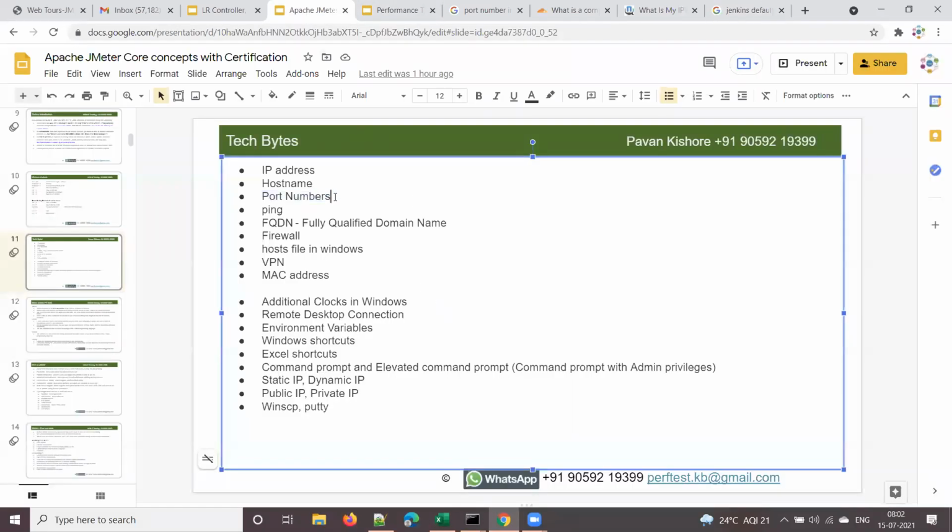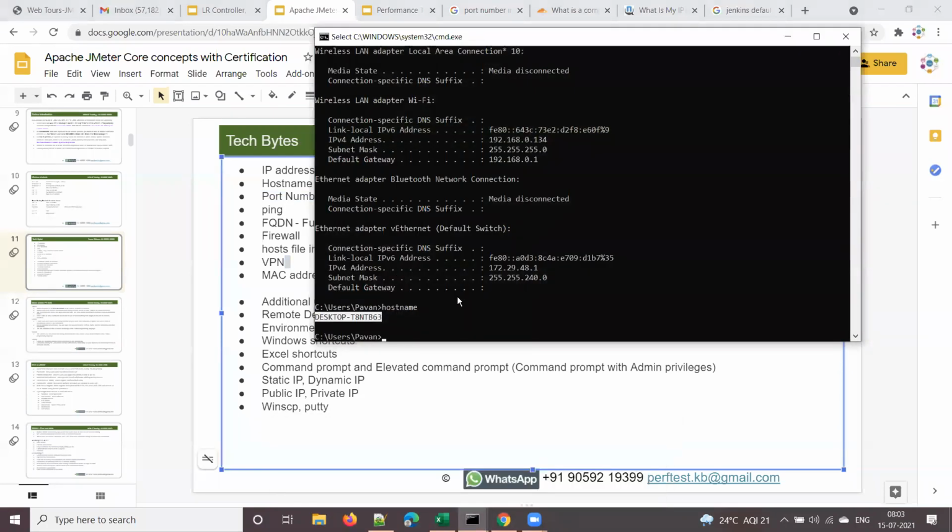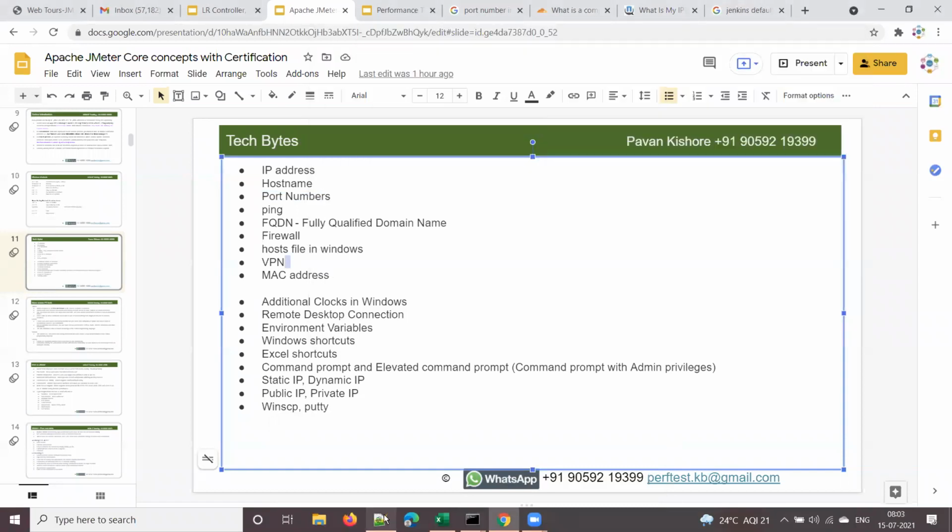So if some programs don't work, or if there is a port conflict, how do you check all the port numbers and which process is using which port number? There are CLI commands for this. What is CLI? Command line interface. CLI stands for command line interface.